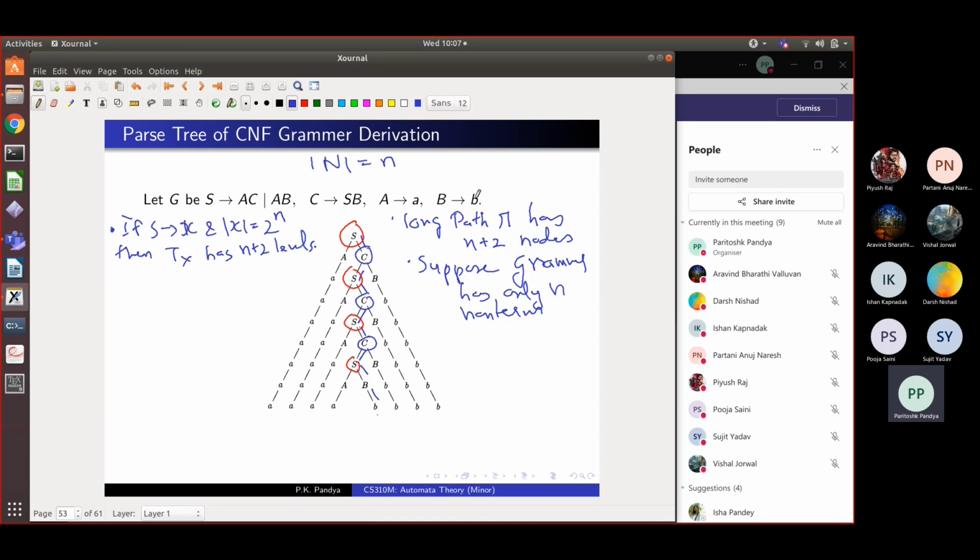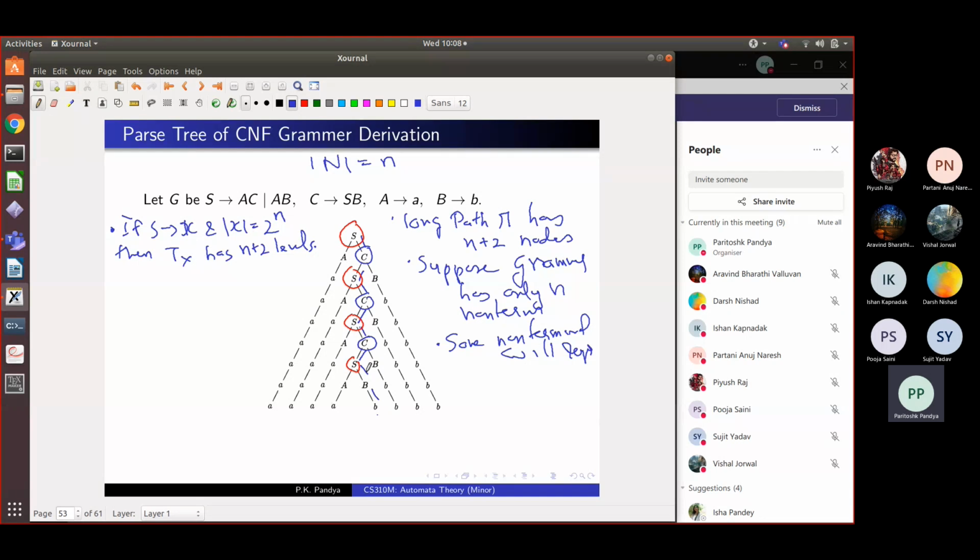But in an arbitrary Chomsky normal form grammar, for an arbitrary string of length 2 raised to n, if the grammar has only small n non-terminals, then some non-terminal will repeat on the longest path in the parse tree. This is a fact, right? So some non-terminal will repeat, and you can see that repetition pattern here, right?